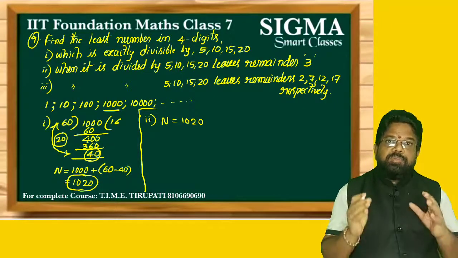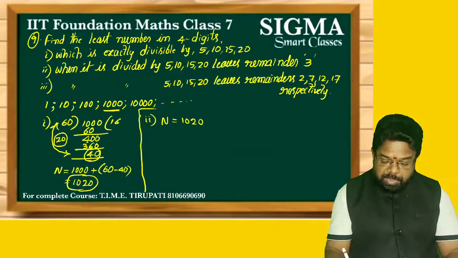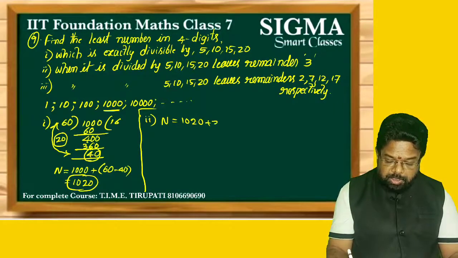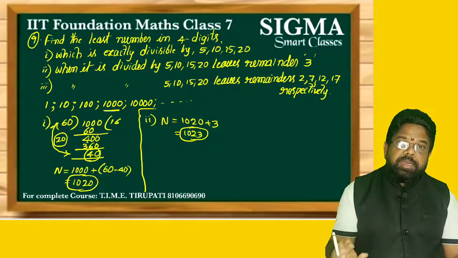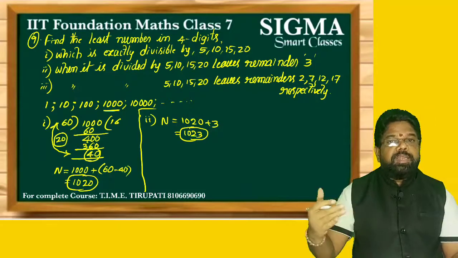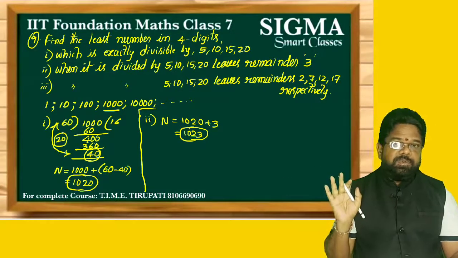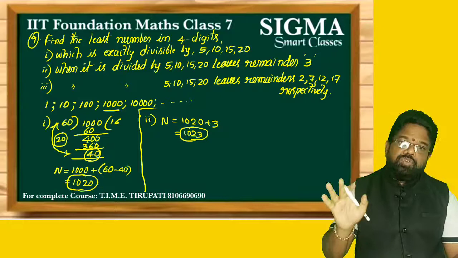Exactly divisible means the remainder is 0, but here the remainder is 3. Remainder 3 means what do you do? Plus 3. So what is our answer? 1023 is our answer. When it is divided by 5, 10, 15, 20, it leaves remainder 3, 3, 3, 3 in each case. Okay, only one remainder is given, that is to be added.